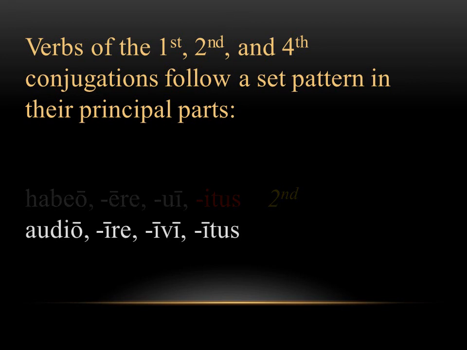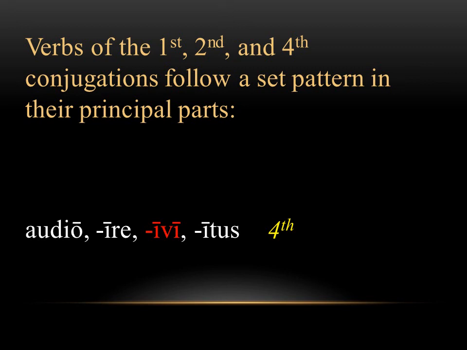Here we have a 4th conjugation verb, and we can tell this by looking at the infinitive. The 2nd principal part has a long IRE. It's a 4th conjugation verb. Take a look at the 3rd principal part. Here we have another V. It's similar to 1st conjugation, which used AVI. 4th conjugation often uses IVI.